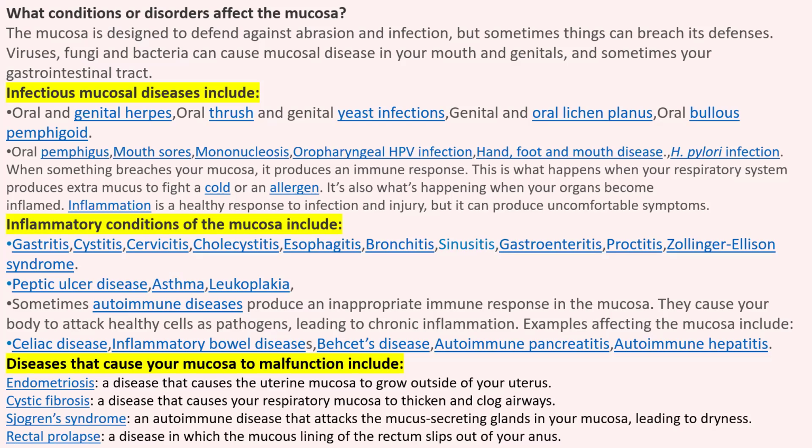Next one is cystic fibrosis, a disease that causes your respiratory mucosa to thicken and clog airways. The next one is Sjögren syndrome, an autoimmune disease that attacks the mucus-secreting glands in your mucosa, leading to dryness. Next is rectal prolapse, a condition in which the mucus lining of the rectum slips out of your anus.